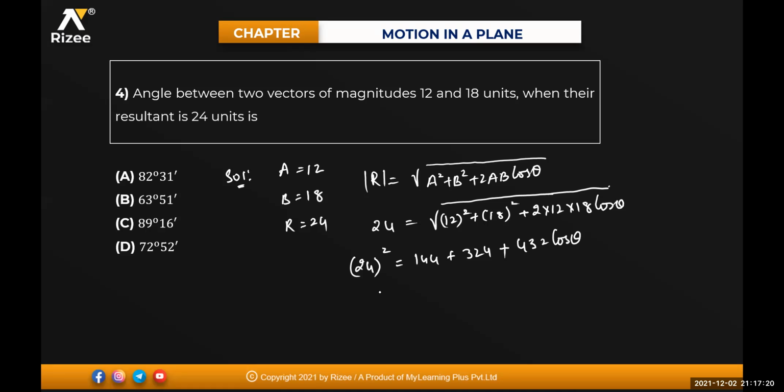Now simplify this. 432 cos theta will be equal to 24 into 24 minus 144 minus 324, which is approximately 108. So cos theta will be equal to 108 divided by 432, so that will be 0.25.